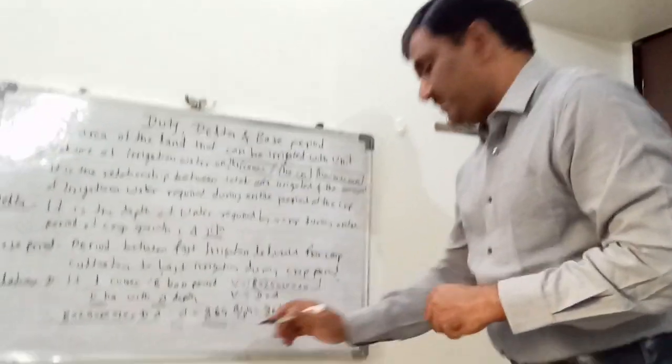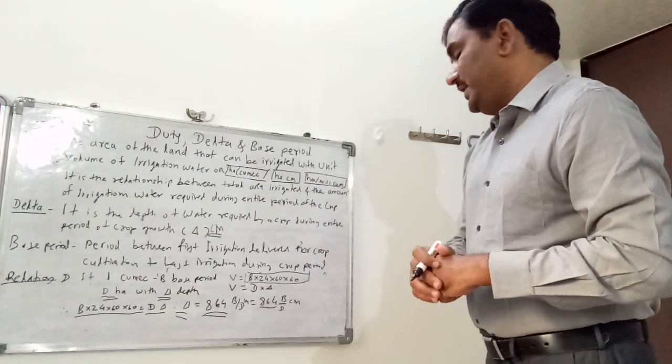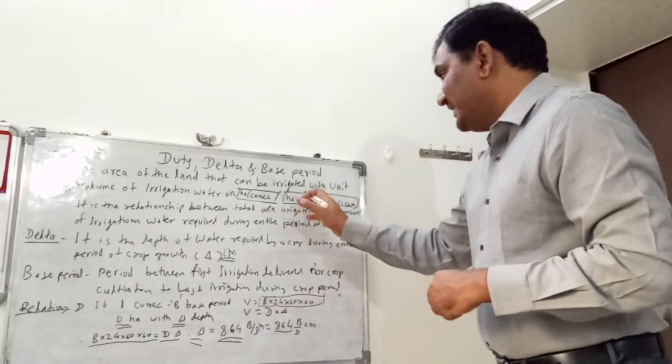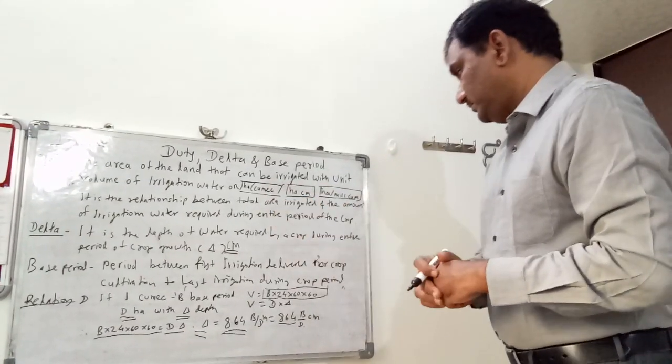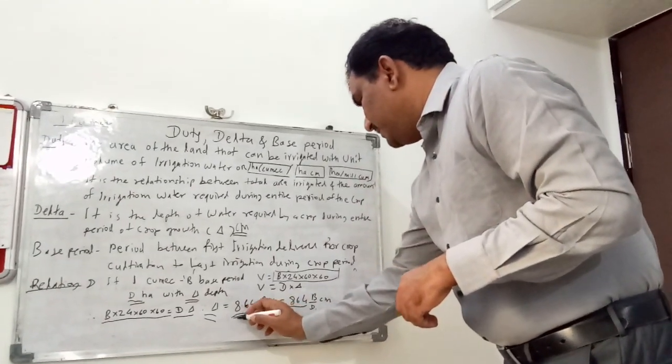Here B is the base period, D is the duty of water, but expressed in hectare centimeter. So in this case, we can use this formula.